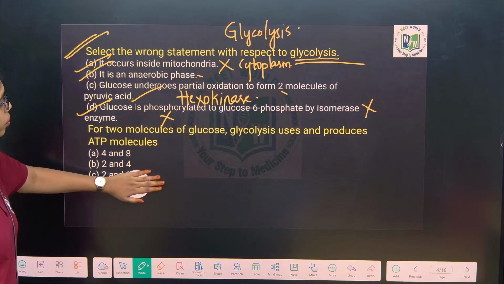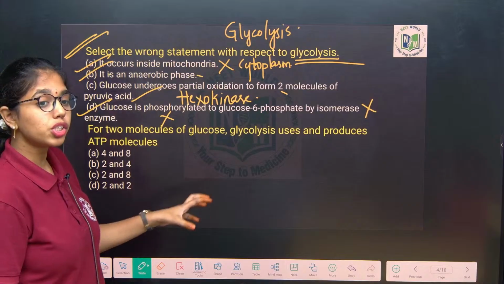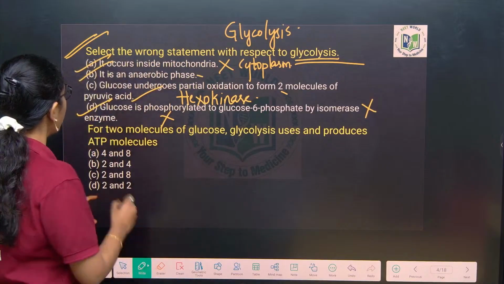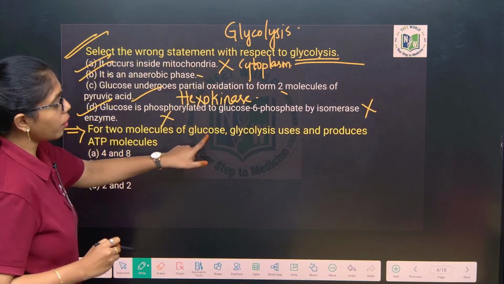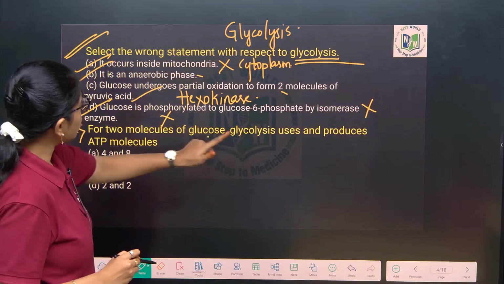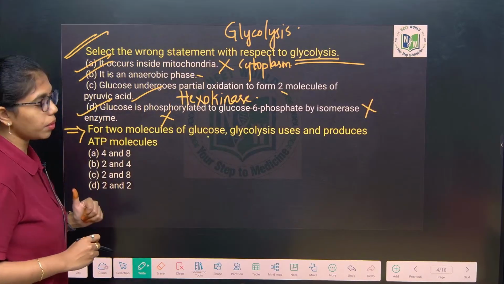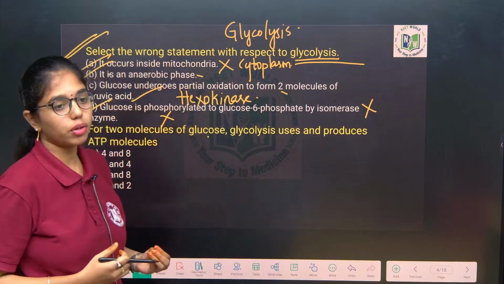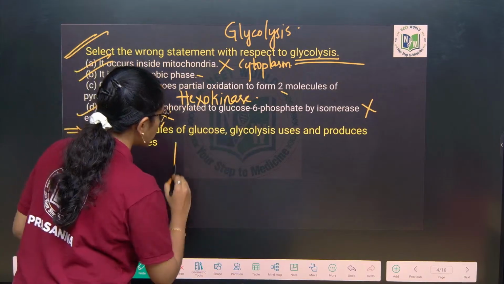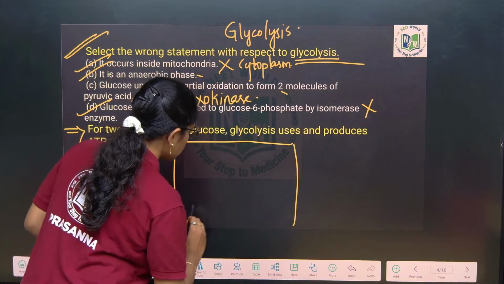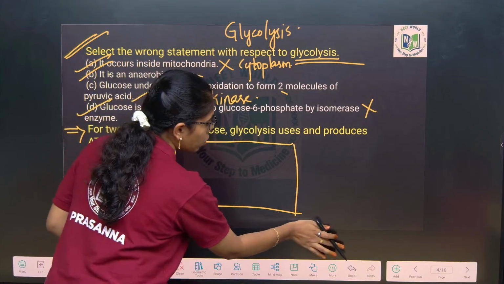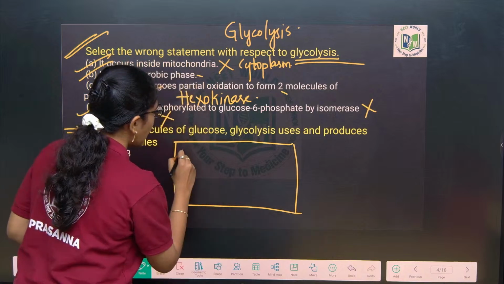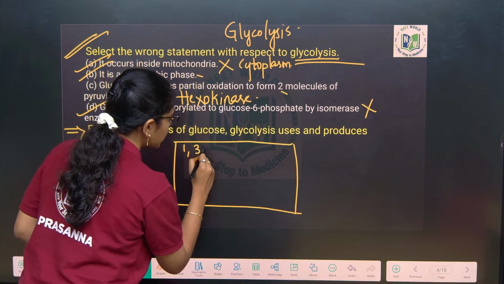And here you look into this question from the bioenergetics of glycolysis. For 2 molecules of glucose, glycolysis uses and produces how many ATP molecules? We all know it is taking place inside the cytoplasm, where ATP is utilized at the first and third steps.